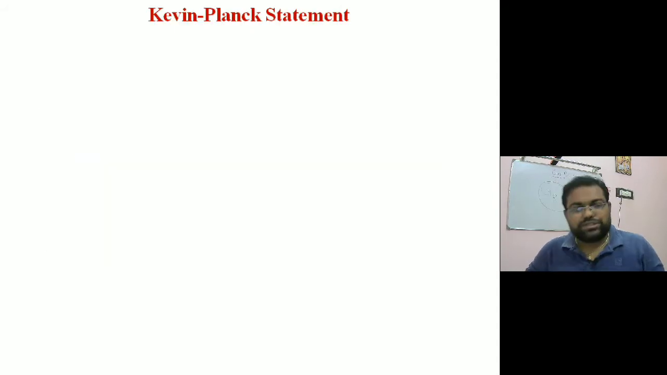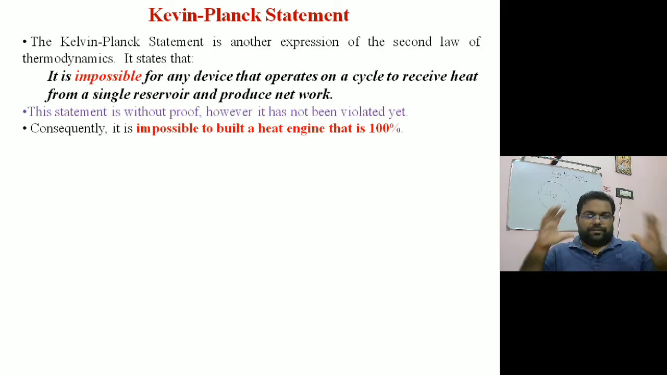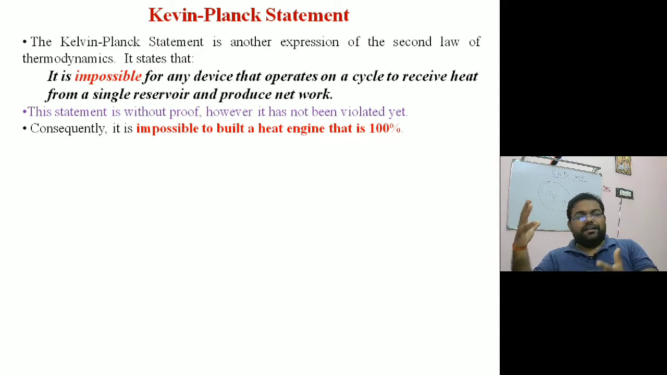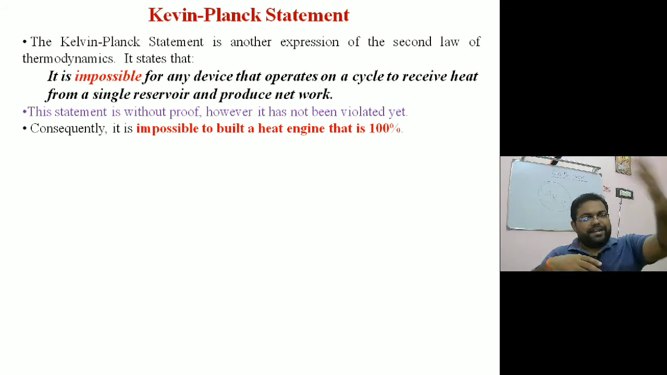So that's why two statements came. One statement was given by Kelvin and Planck, two people who gave the statement. The first statement was given by Kelvin-Planck. It says that it is impossible for any device that operates in a cycle to receive heat from a single reservoir and produce work. That means a minimum of two reservoirs are needed to generate the mechanical work. That means one high temperature reservoir and another low temperature reservoir. These two reservoirs are needed, and only then can you generate the mechanical work out of it.